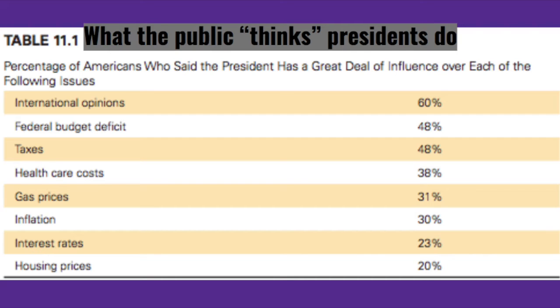The next one is gas prices. We went over that already. Next one is inflation, which the government, banks, and the Federal Reserve all have an influence in. Next one is interest rates. I think, again, the best the president can do is maybe go meet with some people, which sometimes they do, and plead with them and beg them and be a cheerleader. He could go to banks and lenders and so on, but he doesn't control that. Same thing with the last one. It says housing prices. He can plead, but that's about it. So as you can tell, we get a lot of things wrong. Anyway, let's continue looking at the president's power.